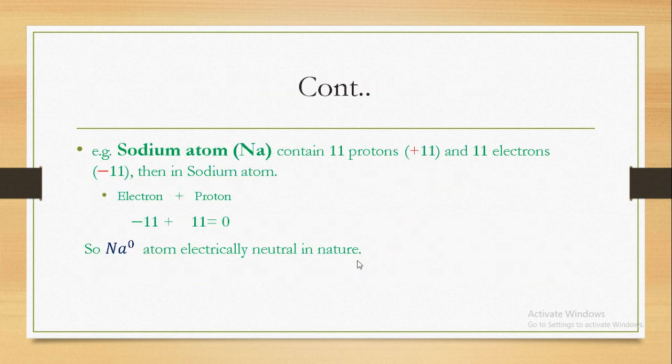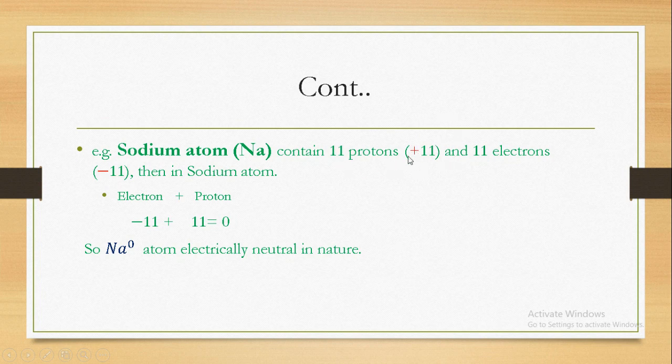हम इसको समझाने की कोशिश करेंगे एक एग्जांपल से। We will try to understand this by taking an example. For example, sodium atom. Sodium atom, atomic number of sodium is 11. It means that there are 11 protons, right? And we already know that the number of protons and the number of electrons in an atom is always equal.